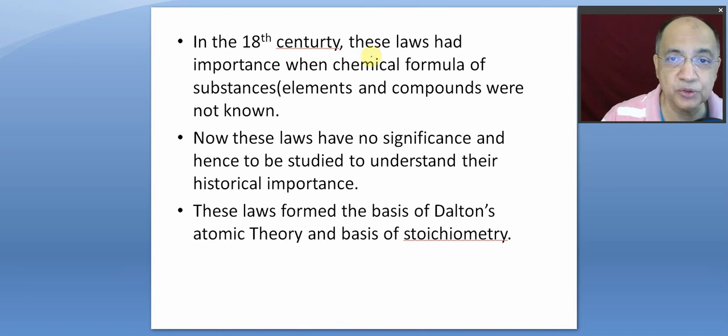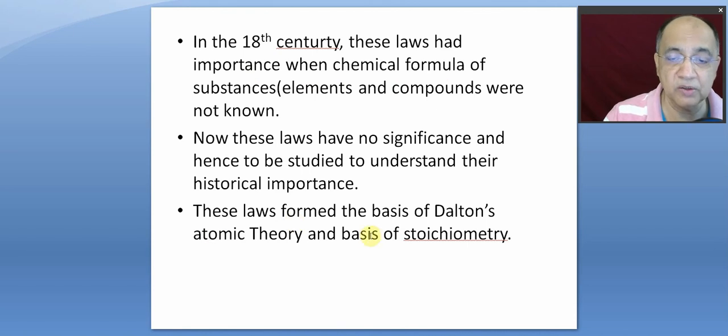In the 18th century, these laws had great importance, and at that time, chemical formulas of substances, both elements and compounds, were not known. Now these laws have no significance and hence are to be studied to understand their historical importance.